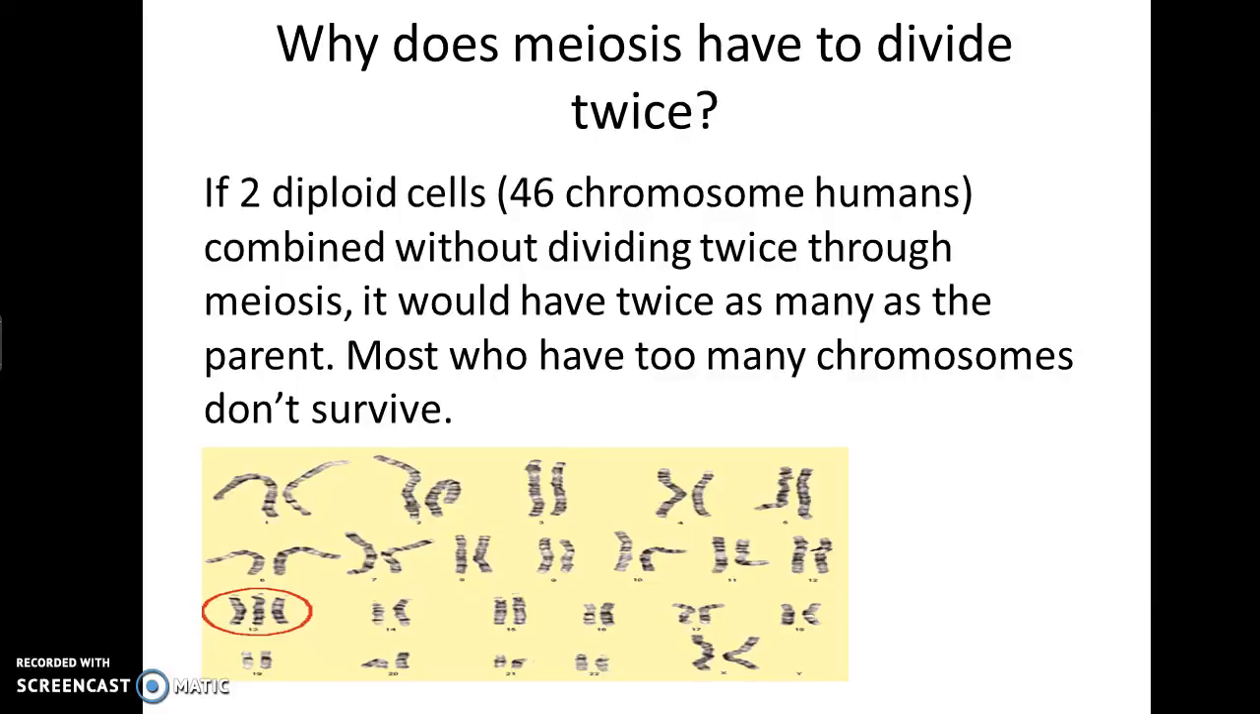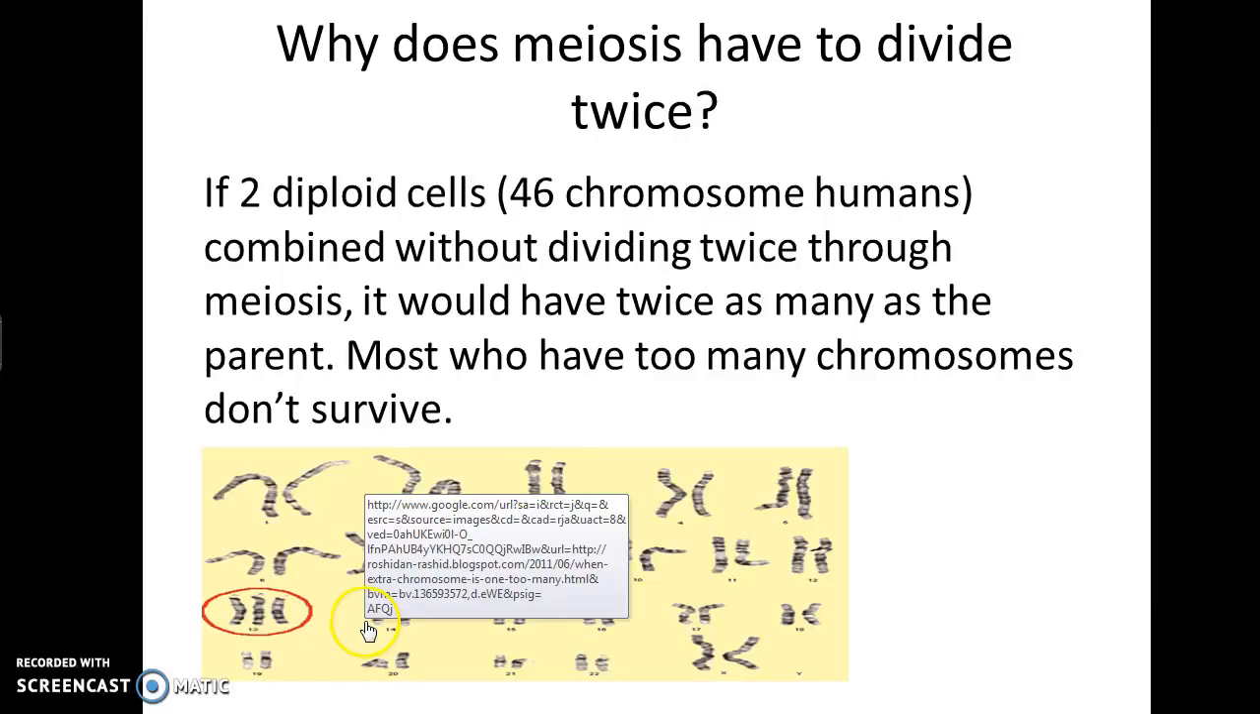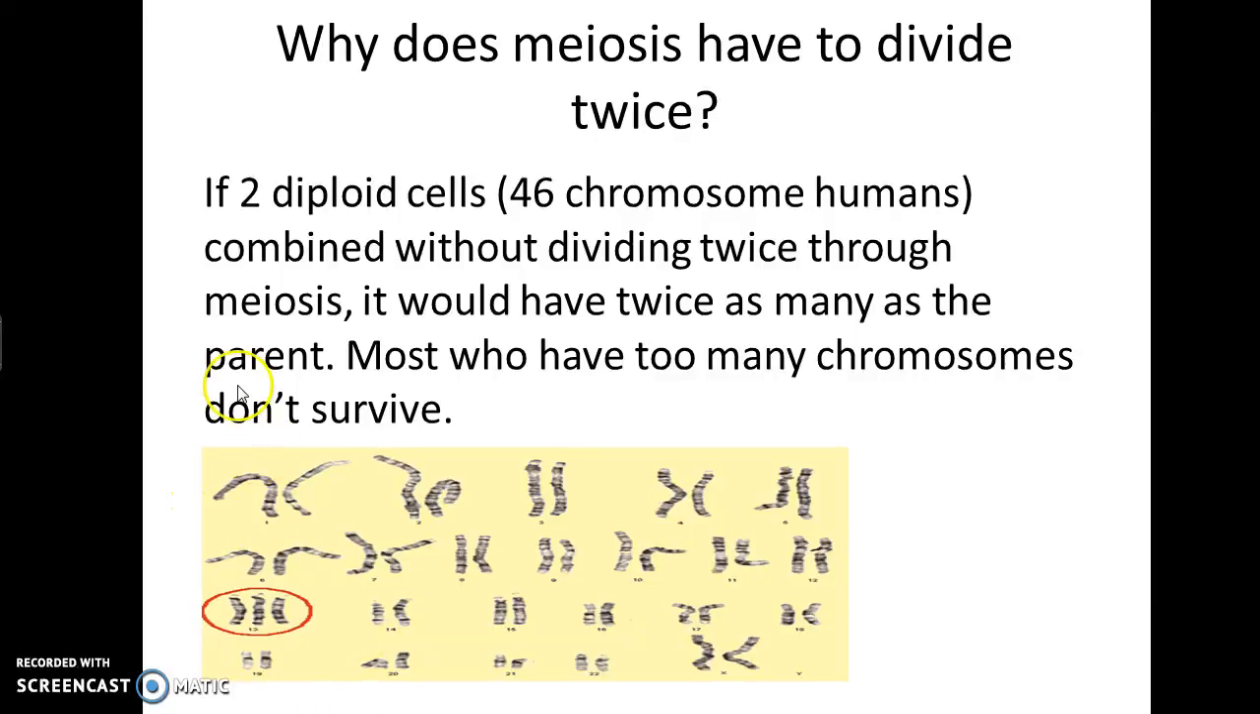But the reason why that's important, the reason why you don't want a human to end up with too many chromosomes, is if you look here, most humans or most organisms who have too many chromosomes don't survive. So there are some plants actually that produce bisexual reproduction, not asexual, and we'll talk about how in just a second. But most of the time, any organism that has too many chromosomes does not survive.